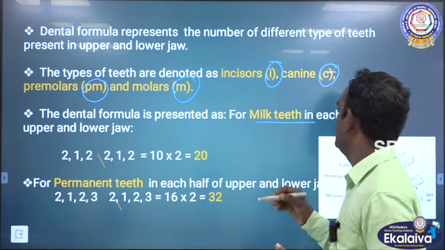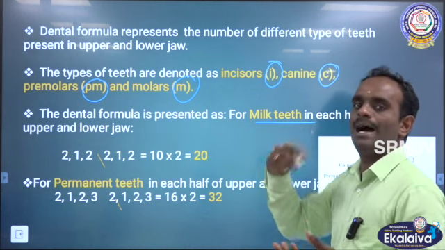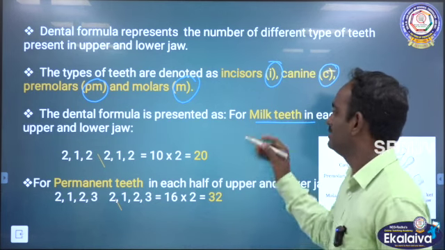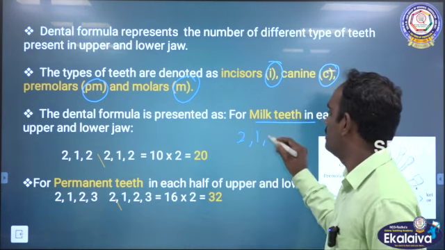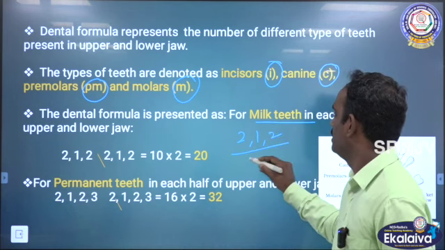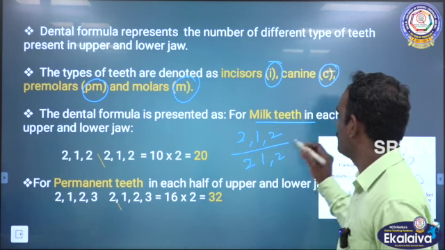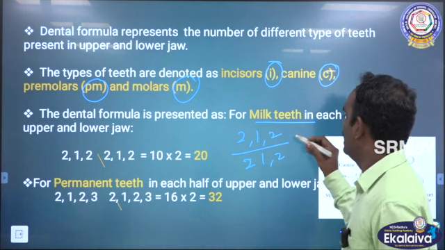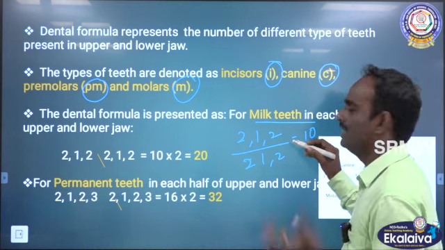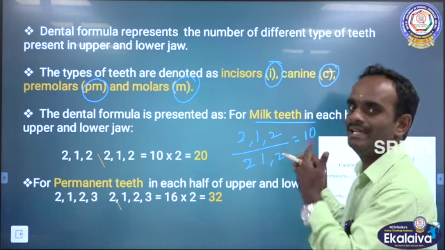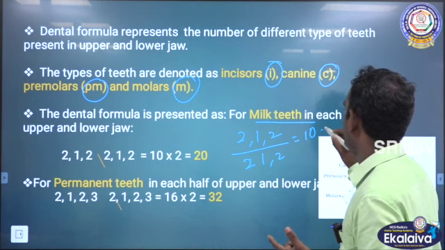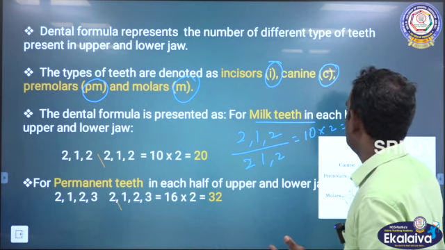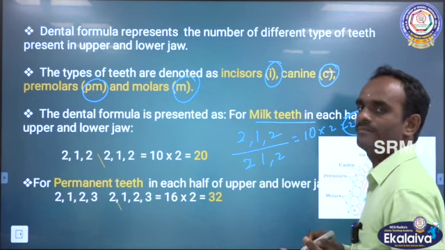For milk teeth, in each of the upper and lower jaw, it is 2, 1, 2 and then 2, 1, 2. Okay? This is 10 in the upper jaw and 10 in the lower jaw. So, totally 20 teeth. Can you get my point, children?